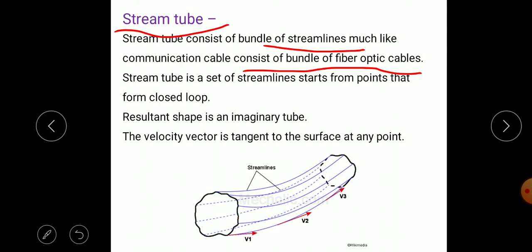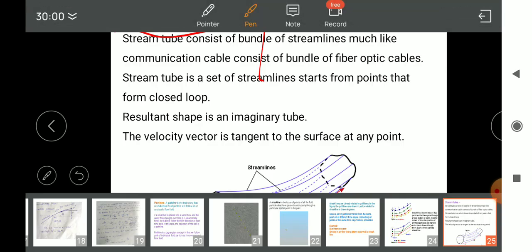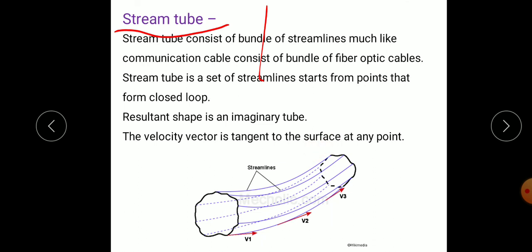A stream tube is a collection of streamlines. These are the streamlines we can see here. So this forms the stream surface. The resulting shape is imaginary. We are assuming that these streamlines enclose a stream tube. The velocity vector is tangent to the surface at any point, so we get the direction of the flow.